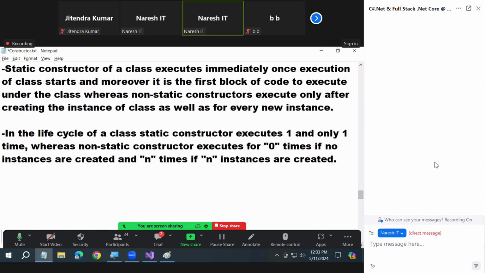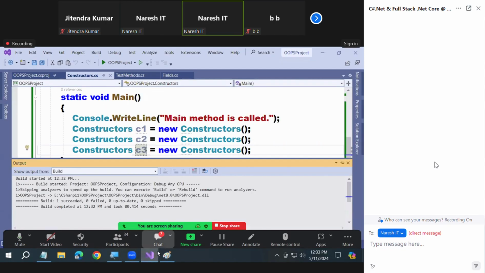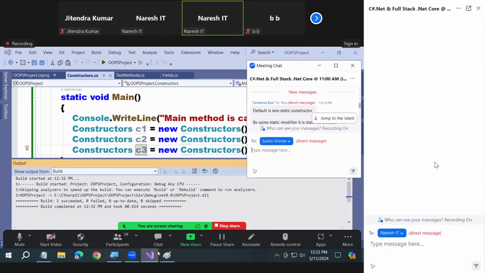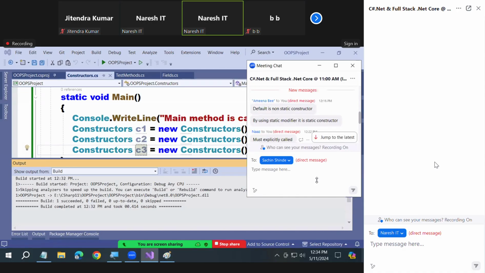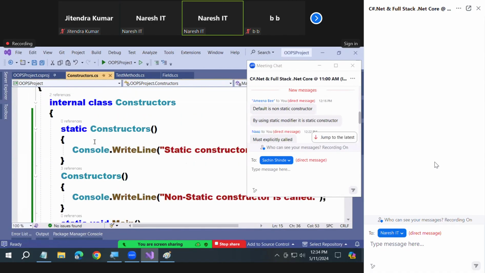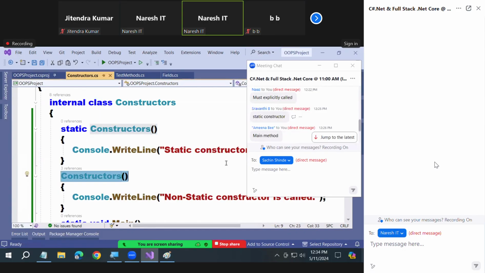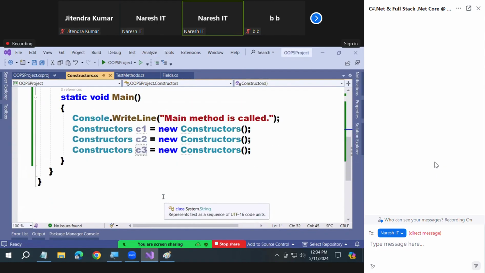Understood me or not? Finally, answer this. What is that? Default is non-static; by using static, it is static. Default can be static also. Default can be non-static also. Watch it. Default means parameterless only now. Yes or not? See, static is also default only. Non-static is also default only. Okay, fine. Now, answer this question.